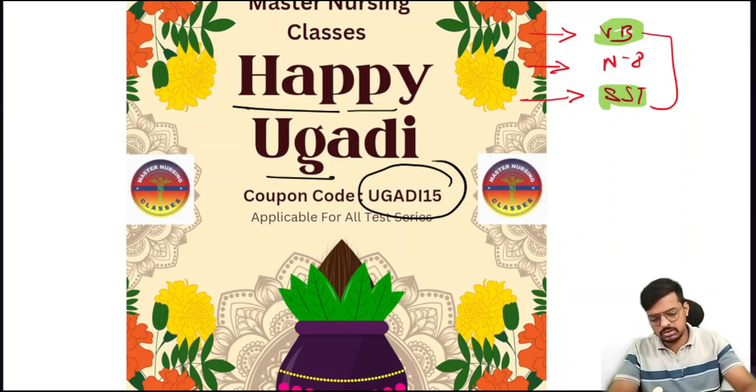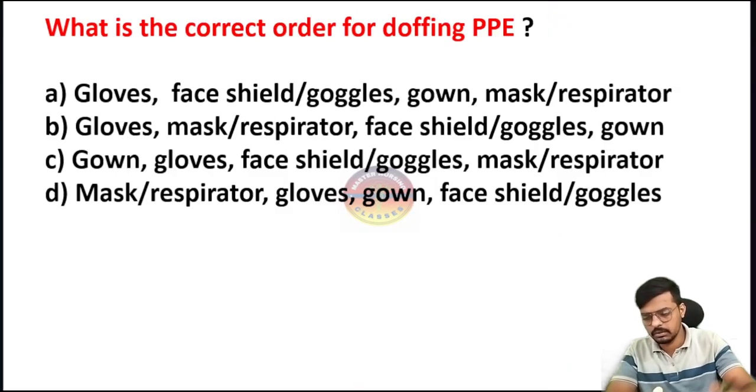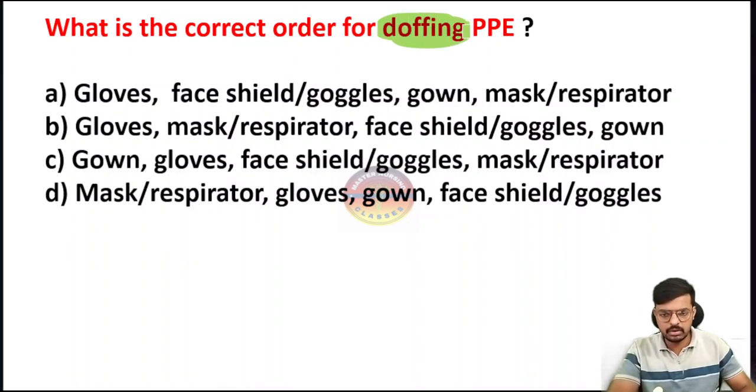Yes, so here is the next question. What is the correct order of doffing the PPE? We have discussed the donning in the previous question. Here the doffing is now. There I told that donning is wearing the PPE, and doffing is removing the PPE. So, what is the correct order of doffing the PPE?